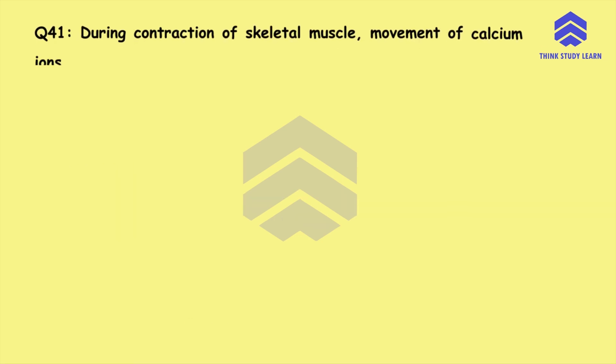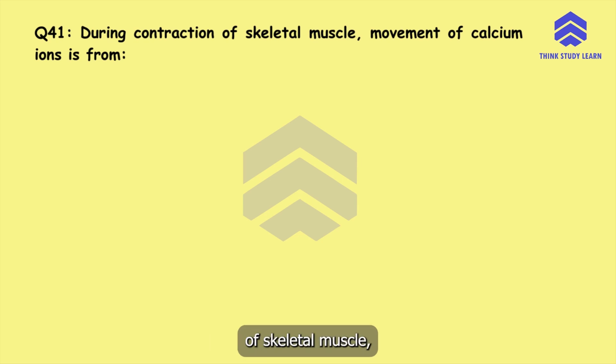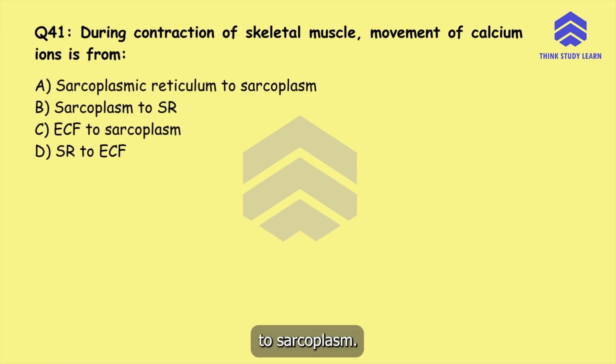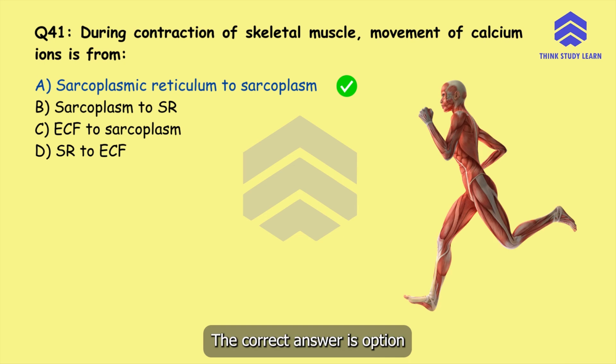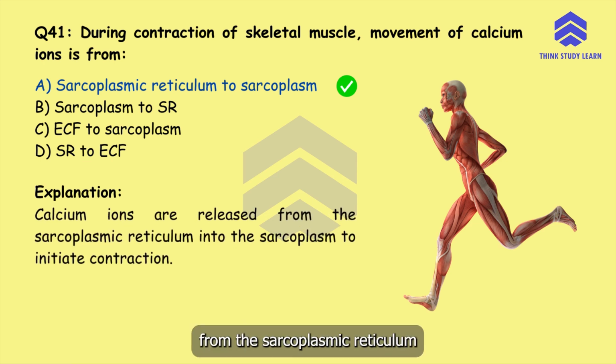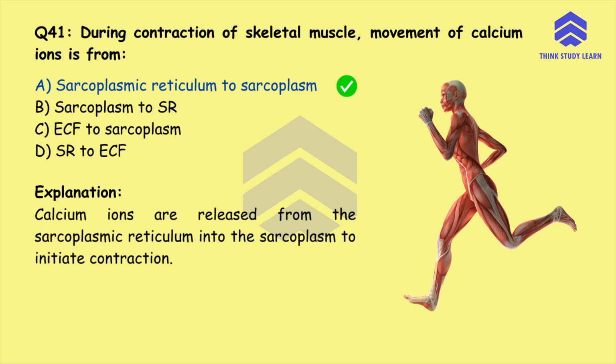Question number 41. During contraction of skeletal muscle, movement of calcium ions is from option A, sarcoplasmic reticulum to sarcoplasm, option B, sarcoplasm to sarcoplasmic reticulum, option C, ECF to sarcoplasm, or option D, SR to ECF. The correct answer is option A, sarcoplasmic reticulum to sarcoplasm. This is because calcium ions are released from the sarcoplasmic reticulum into the sarcoplasm to initiate contraction.